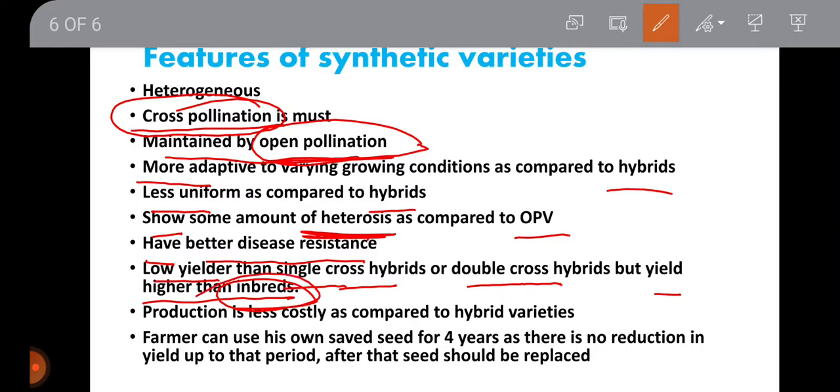It is a lower yielder than single cross or double cross hybrids, but yields higher than inbreds. Production is less costly as compared to hybrid varieties, and a farmer can use his own seed for 4 years as there is no reduction in yield up to that period. After that, the seed should be replaced.